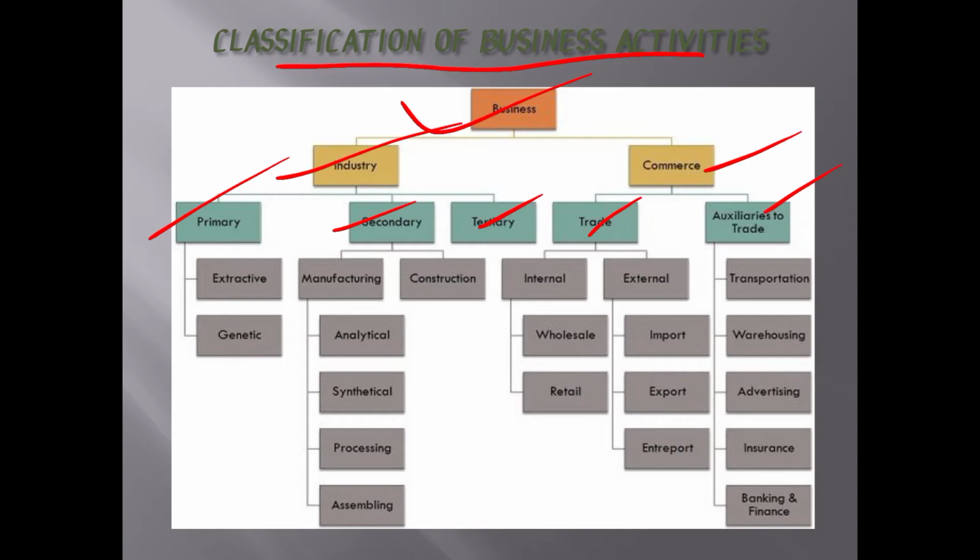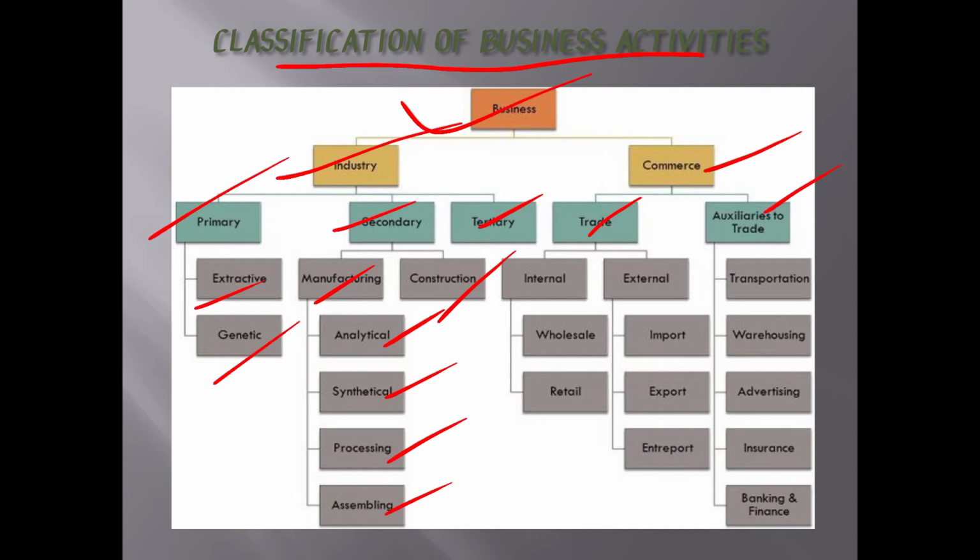The primary industry is divided into extractive industry and genetic industry. Secondary industry is divided into two categories, that is manufacturing and construction. Manufacturing industry is again divided into four categories, that is analytical, synthetical, processing and assembling.